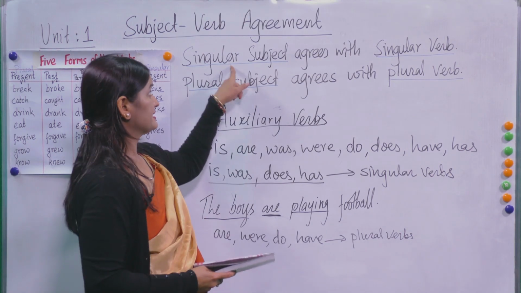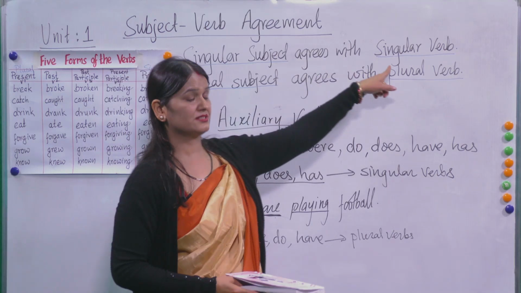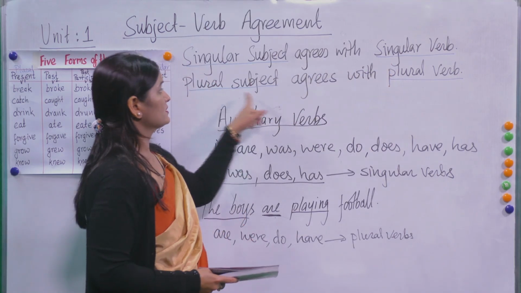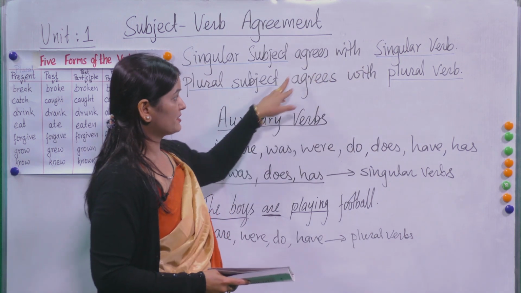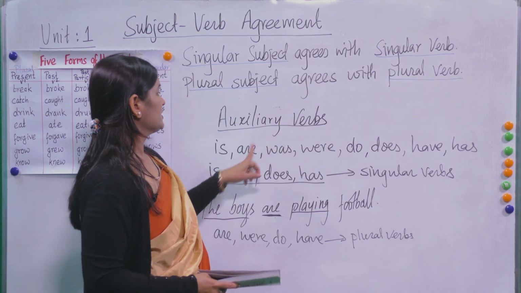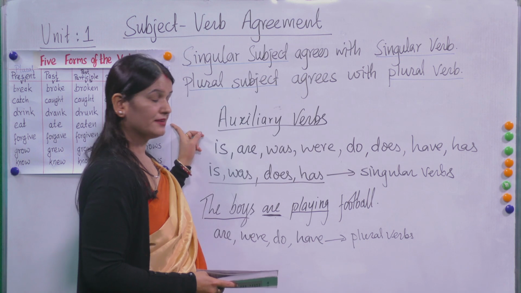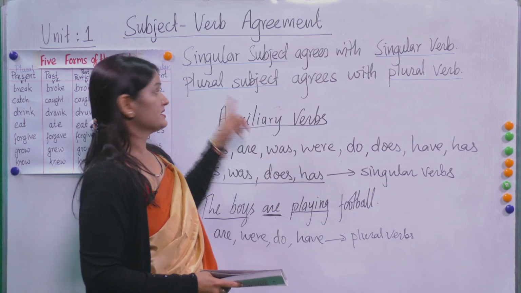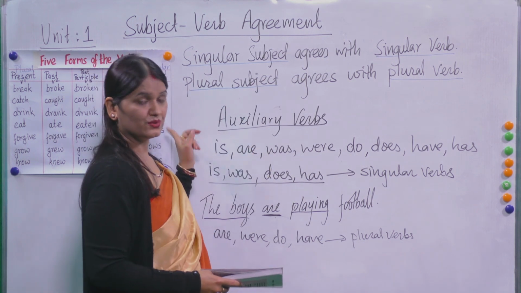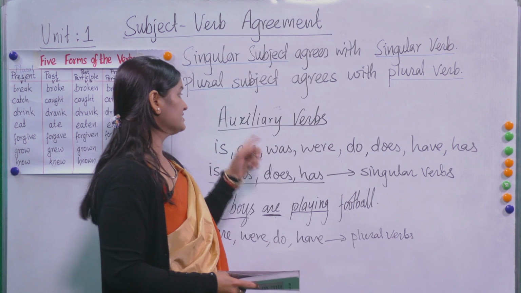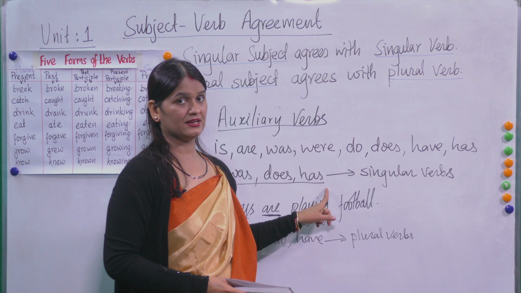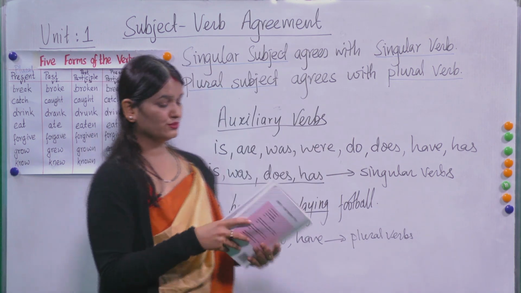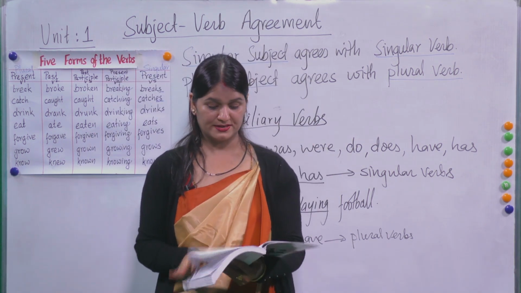Don't forget, a singular subject agrees with a singular verb and a plural subject agrees with a plural verb. These two things you have to keep in mind, and then accordingly you should choose whether it is a main verb or an auxiliary verb. Singular main verbs take s or es, and auxiliary verbs are is, was, does, has. In this way we have to do this grammar, subject verb agreement.